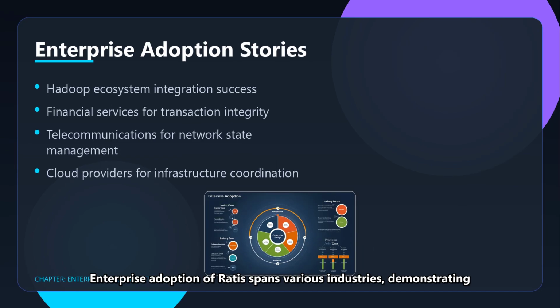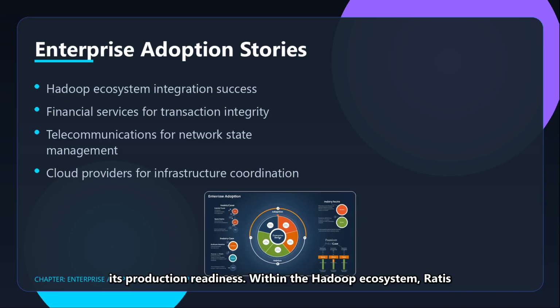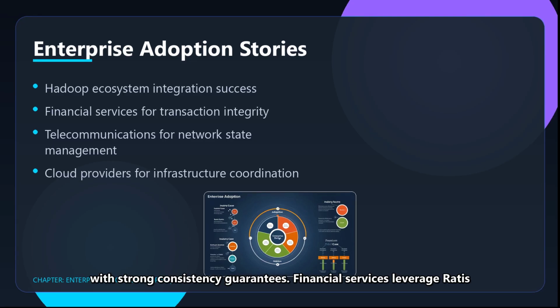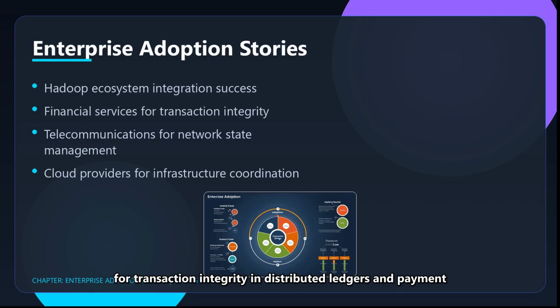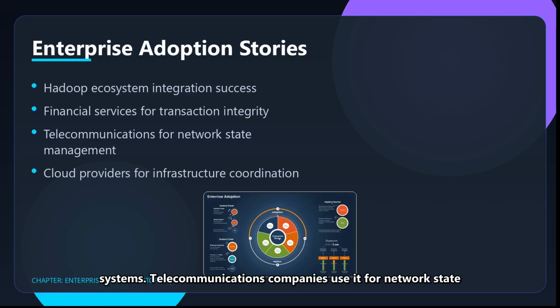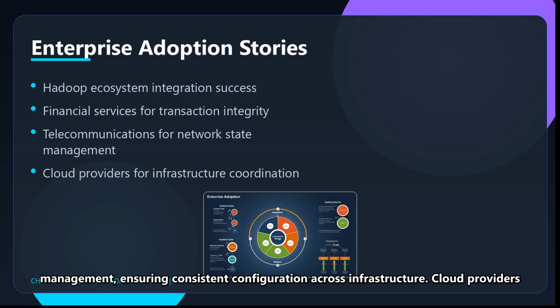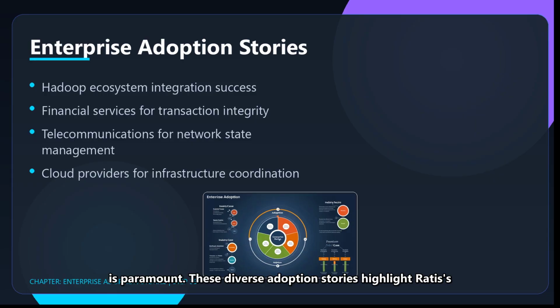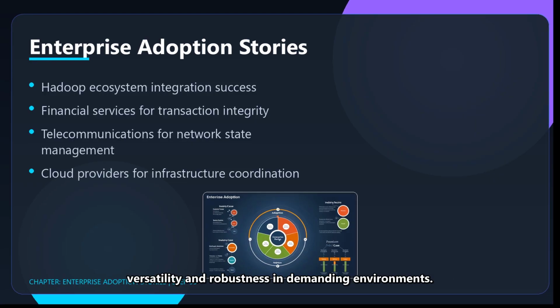Enterprise adoption of Ratis spans various industries, demonstrating its production readiness. Within the Hadoop ecosystem, Ratis powers critical components like Ozone Manager, handling metadata with strong consistency guarantees. Financial services leverage Ratis for transaction integrity in distributed ledgers and payment systems. Telecommunications companies use it for network state management, ensuring consistent configuration across infrastructure. Cloud providers integrate Ratis for infrastructure coordination tasks where reliability is paramount. These diverse adoption stories highlight Ratis' versatility and robustness in demanding environments.